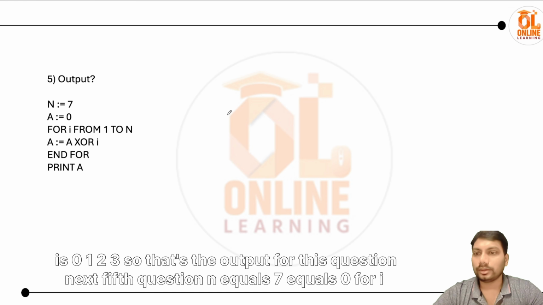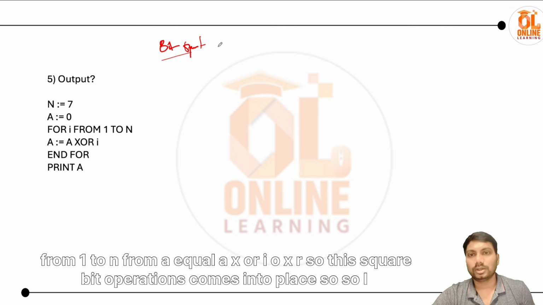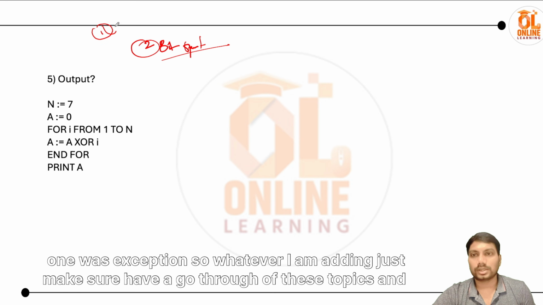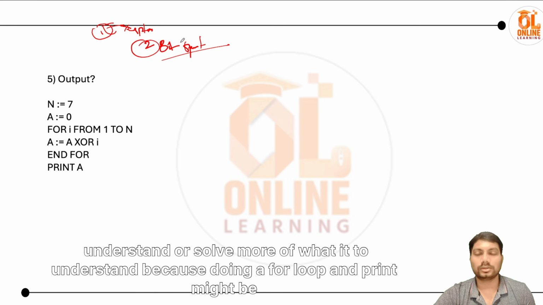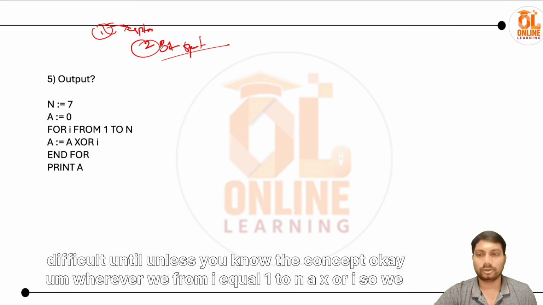Next, fifth question: n equals 7, a equals 0, for i from 1 to n, a equals a XOR i. Oh wow, XOR. So this is where bit operations come into place. I think initially I mentioned something about exception errors, and this is the second point, so the first one was exceptions. Whatever I'm adding, just make sure you go through these topics and solve more about them to understand, because doing a for loop and print might be a little easy, but to understand these kinds of concepts and trace out the outputs, it will be difficult unless you know the concept.